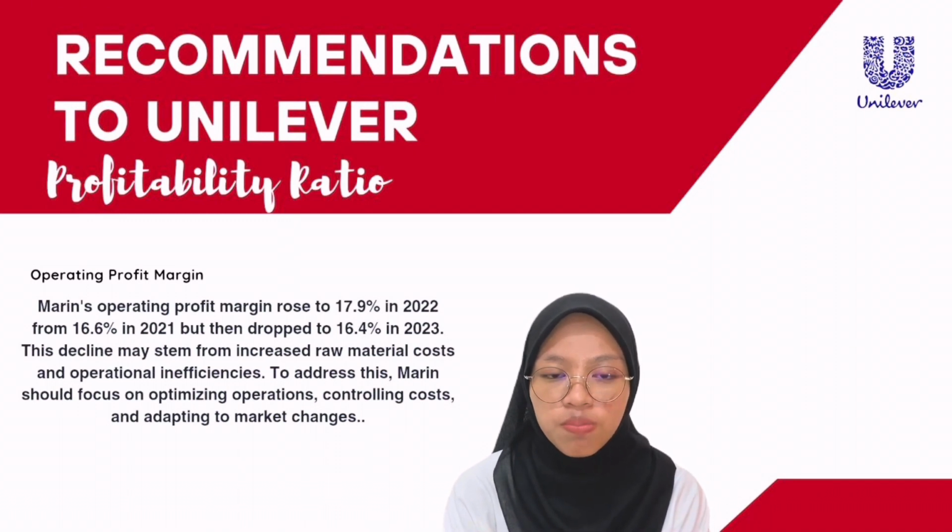Unilever's operating profit margin increased from 16.6% in 2021 to 17.9% in 2022 but dropped to 16.4% in 2023. This decline is likely due to decreased operational efficiency and rising raw material costs.